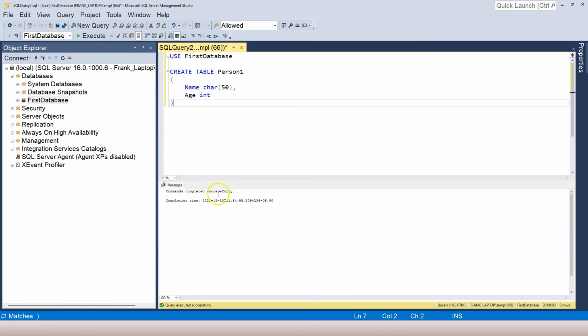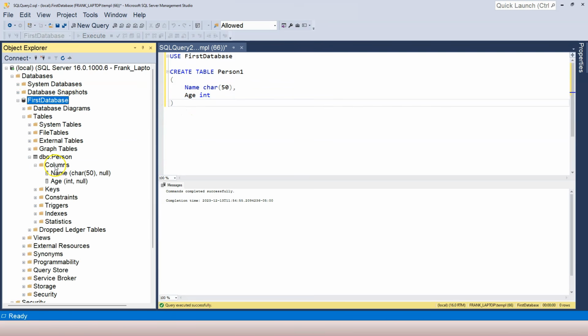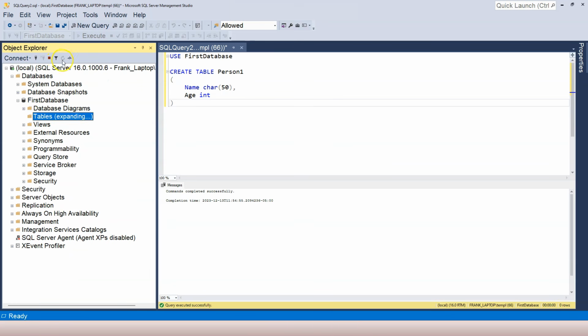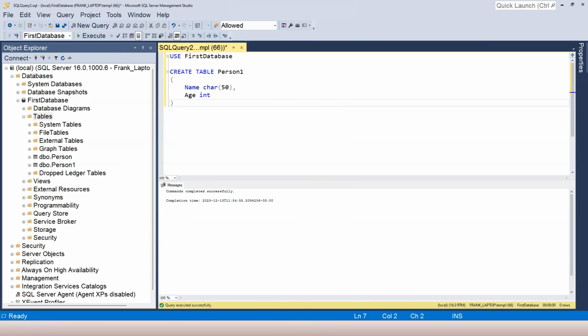Now you can see command completed successfully, and then you pay attention to this drop-down. It's already switched to the first database, right? Because our use statement helped us to switch to the database first and then run this SQL statement. So let's open up and just make sure that we actually created the table. Refresh, and now person1 shows up right here.